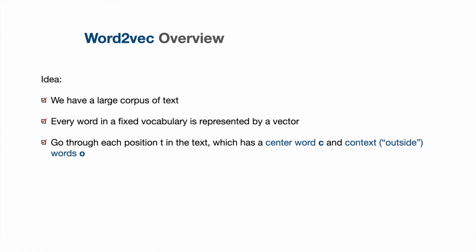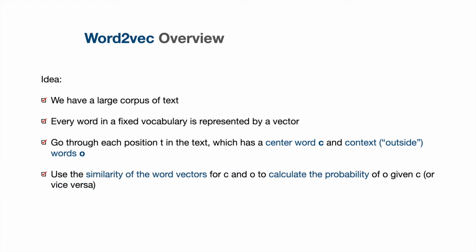Next, we go through each position T in the text, which has a center word C and context outside words represented as O. Use the similarity of the word vectors for C and O to calculate the probability of O given C. Keep adjusting the word vectors to maximize this probability.